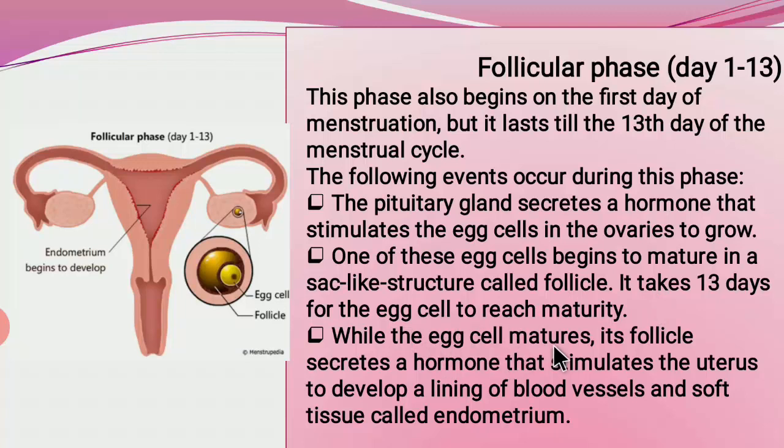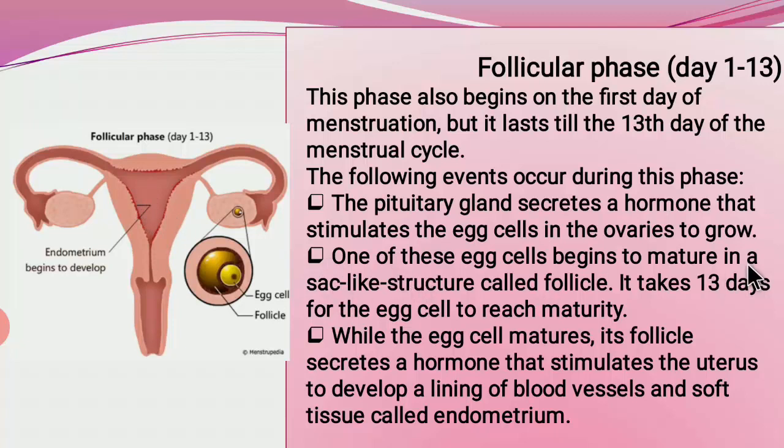While the egg cell matures, its follicle secretes a hormone that stimulates the uterus to develop a lining of blood vessels and soft tissues called the endometrium. So this is the endometrium, and here the two important hormones, which we call estrogen and progesterone, play an important role in the formation of this endometrium layer.